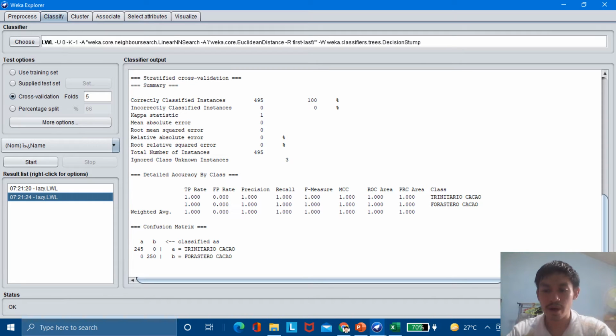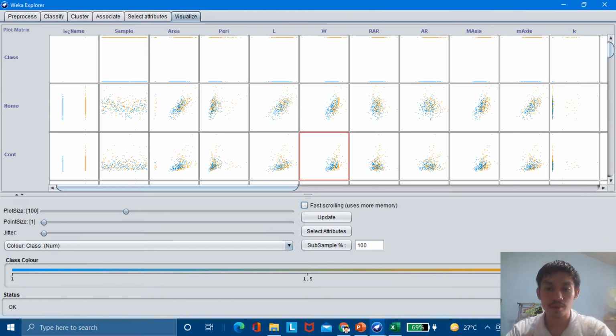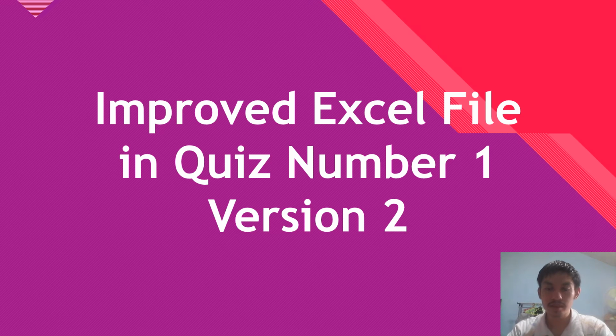Now, we are asked by our professor to improve the results of this quiz number 1. And now we will proceed to the next steps of improving quiz number 1. So let's first see the other results of quiz 1. Here are the other results. When we click visualize, here is the plot matrix. Finally, we will now improve the Excel file in quiz number 1. It will now be version 2 of quiz number 1.